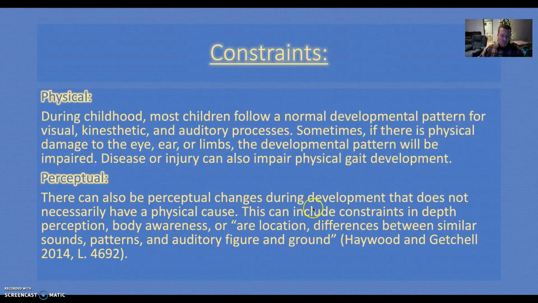As we think about perceptual constraints, we can think of home again. We can think of children playing at home during the day with plenty of light. They're able to move around the house freely and avoid obstacles. But maybe in the middle of the night they wake up because they need to use the restroom, or they need to find mom and dad, or they want to get up and go play. They might find constraints that hinder their ability to move because it's now dark in the room. Maybe the lights are off, they don't have a night light, or maybe there is a night light but it's casting shadows that are creating more obstacles for the child as they're developing in their movement.